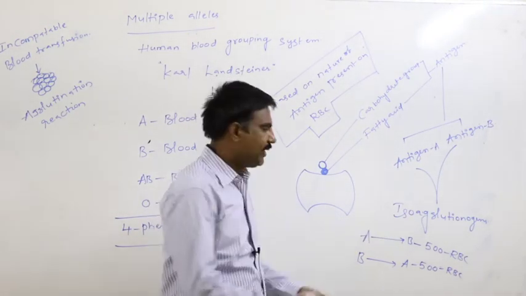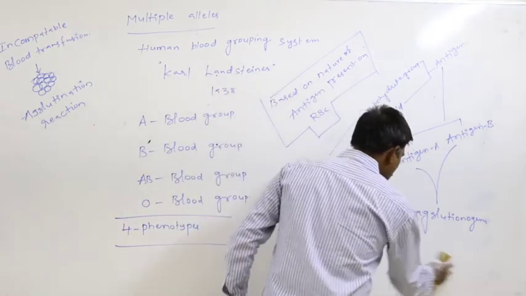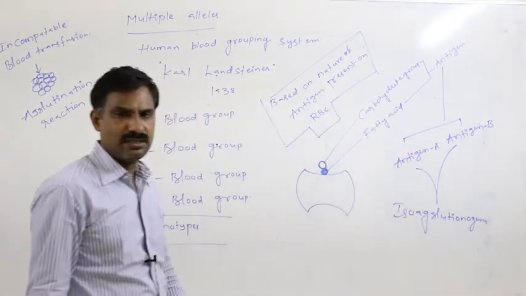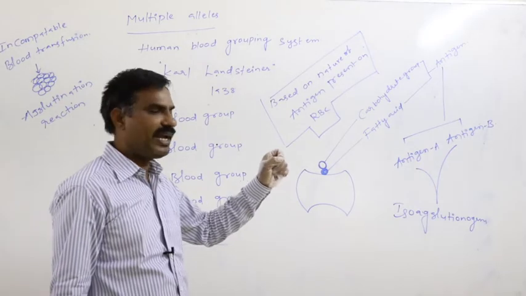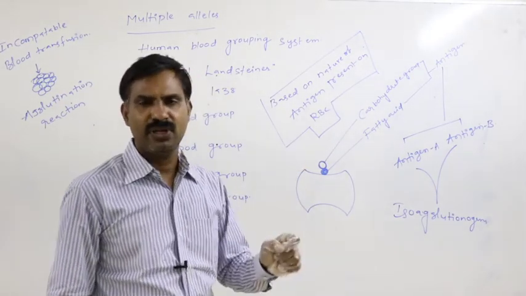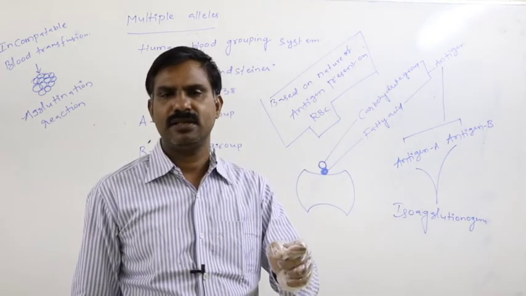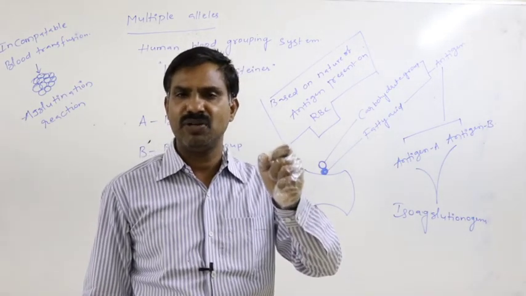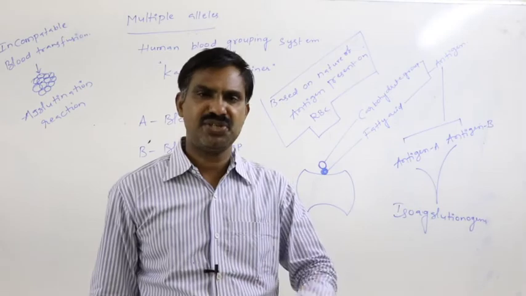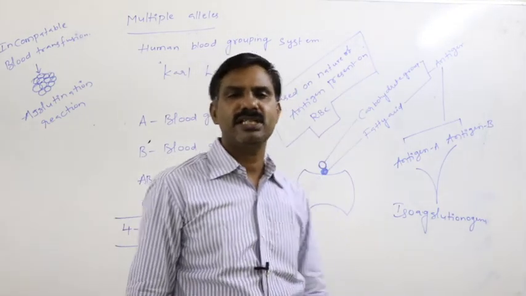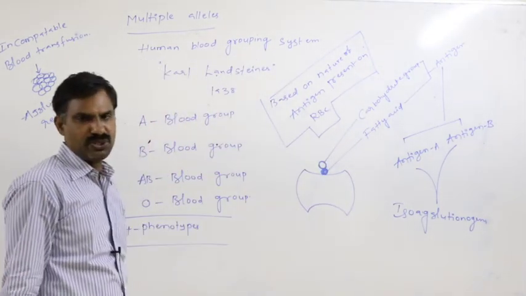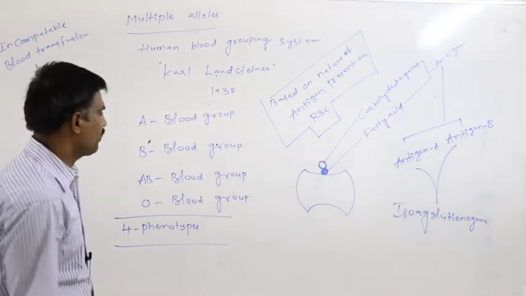isoagglutinogens. These isoagglutinogens are nothing but antigen A and antigen B, which during incompatible blood transfusions cause an equal rate of agglutination reaction, so that only they are said to be the isoagglutinogens.